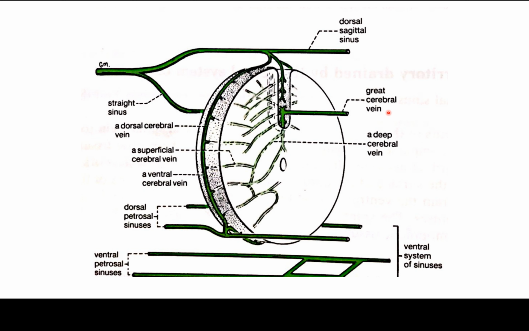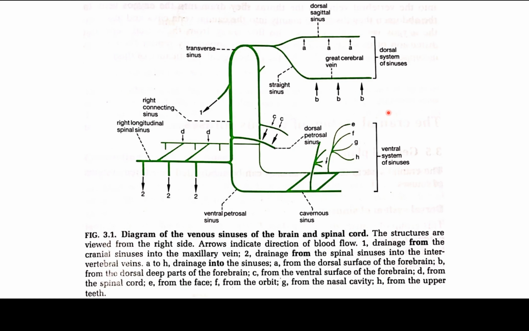The connecting system consists of a paired connecting sinus known as the sigmoid sinus. The connecting sinus is a focal point of the cranial venous sinuses. It receives the dorsal system via the transverse sinus and the ventral system via the ventral sinuses, and connects directly with the spinal system of sinuses. As shown in the previous figure, it also provides the principal drainage of the cranial venous sinuses by emptying into the maxillary vein.